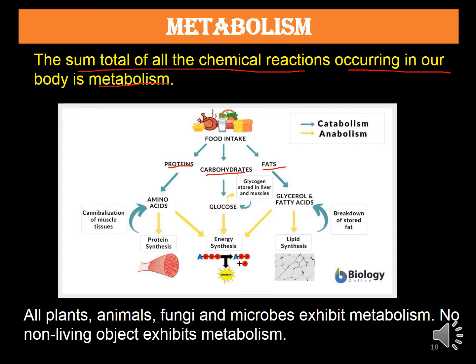And now the second property of metabolism is anabolism. Anabolism means the synthesis of large molecules from simpler molecules. Like amino acids can be synthesized into protein, and glucose can be synthesized into energy like ATP, and lipids are synthesized with the help of fatty acids.